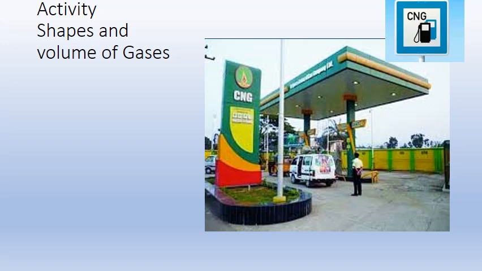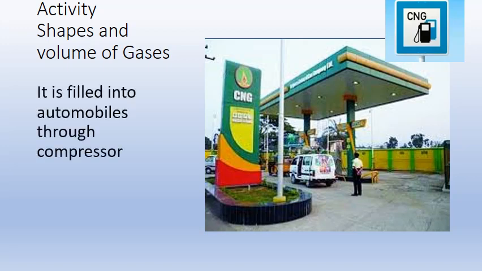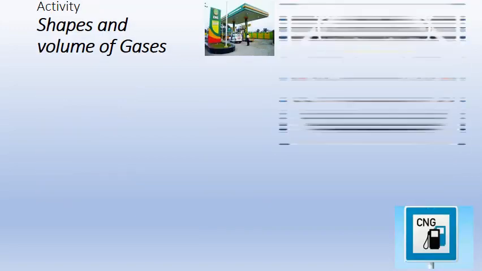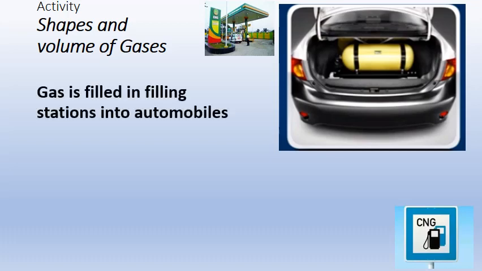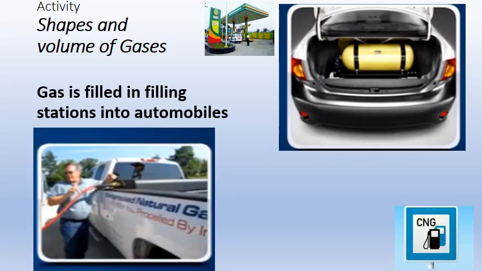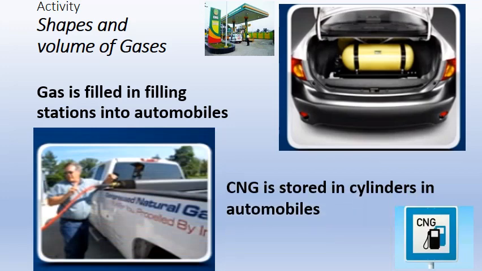There is a big tank in the filling station, and this gas is filled into the cylinders of the vehicles. CNG is stored in the cylinders in the automobiles at the time of driving.